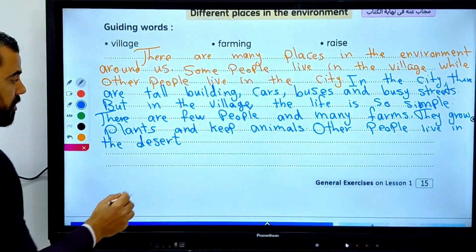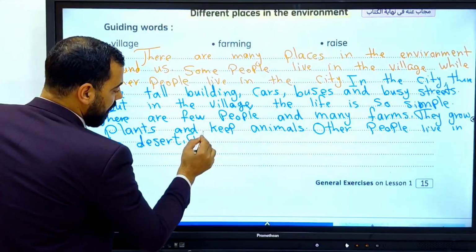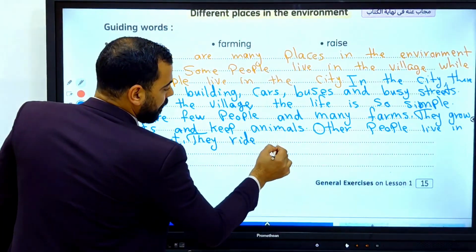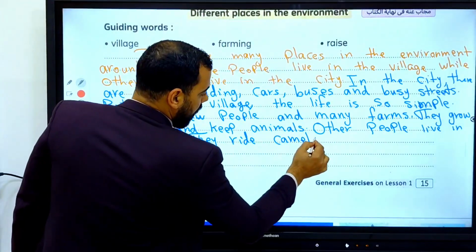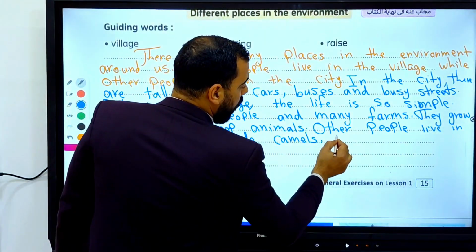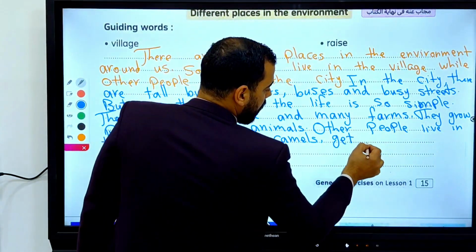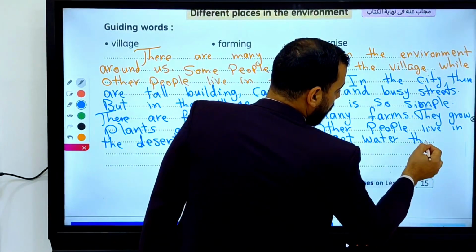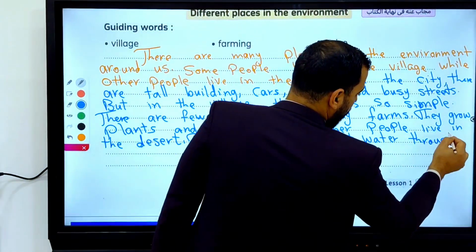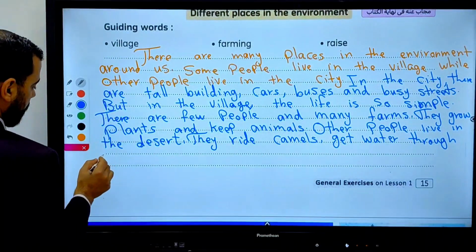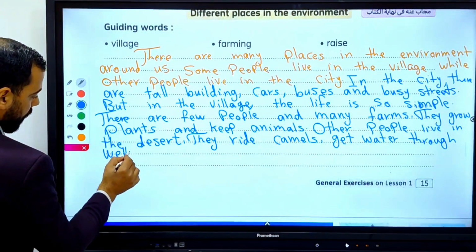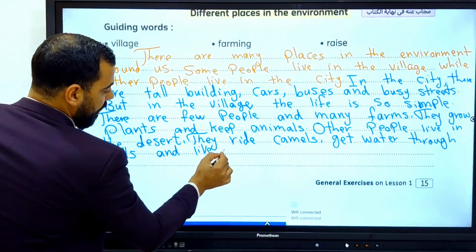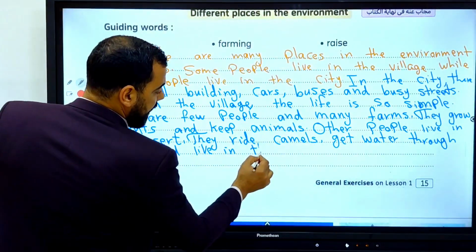Other people live in the desert, okay? They ride camels, okay? Get water through wells and live in the tent.